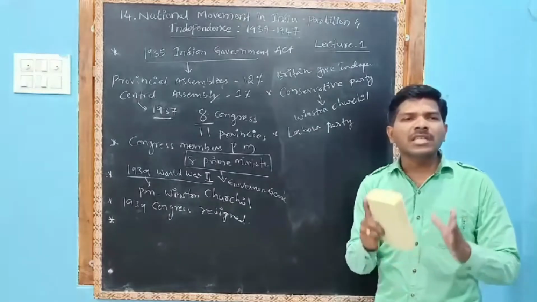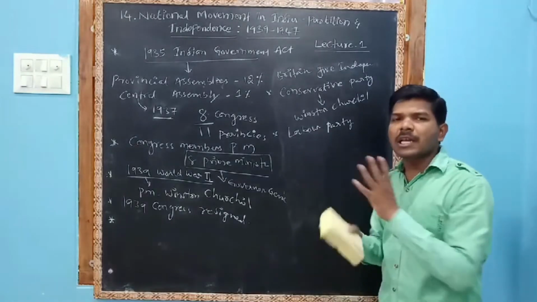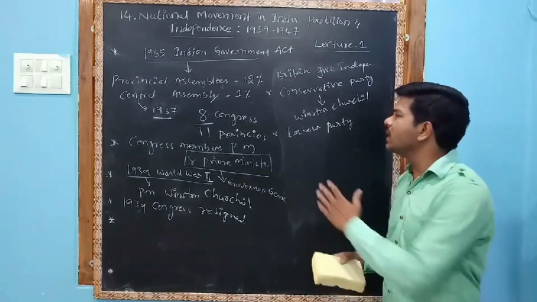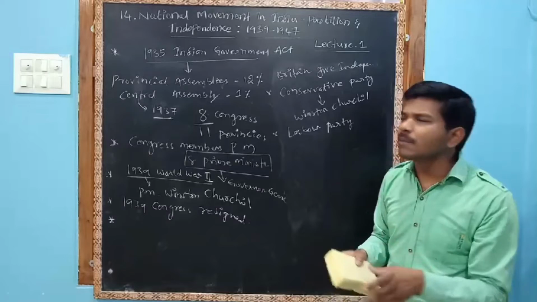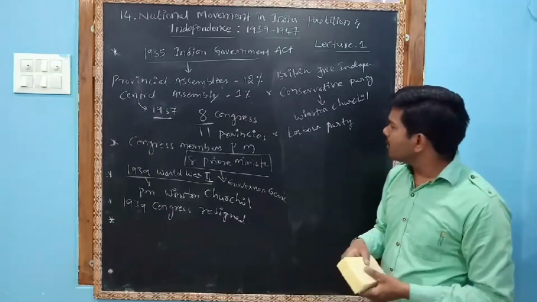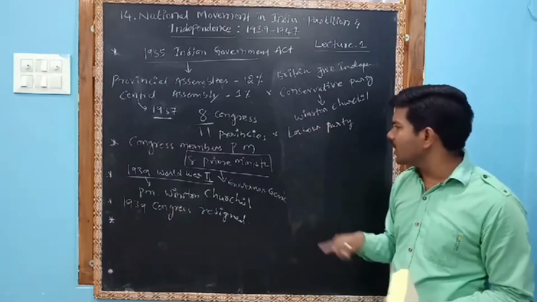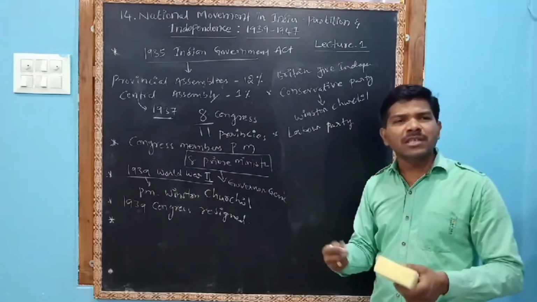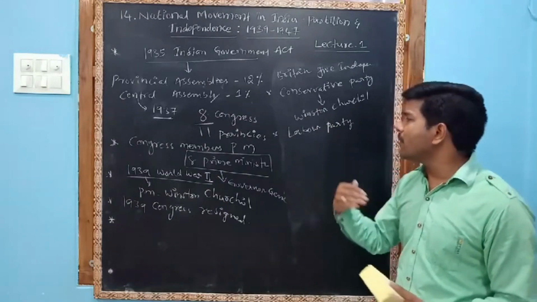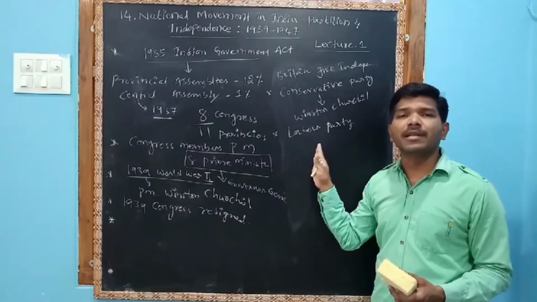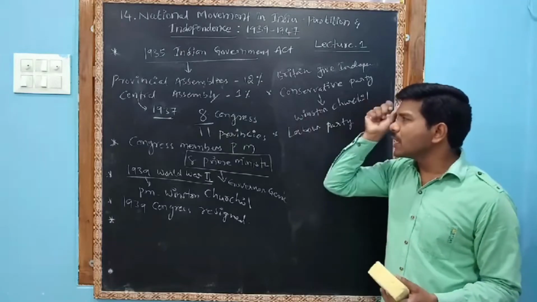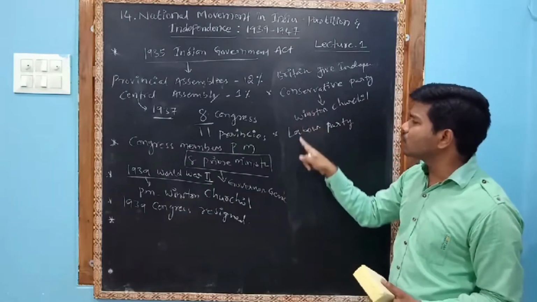Labour Party, they were concerned about India. These Labour Party members wanted to give independence to India, but they were not in power. The Prime Minister belonged to the Conservative Party, so they didn't want to give independence to India. The Labour Party member was announcing that if they came into power, they would give independence to India. So there were ideological differences between these two parties.